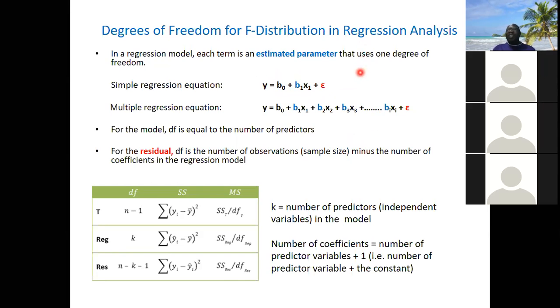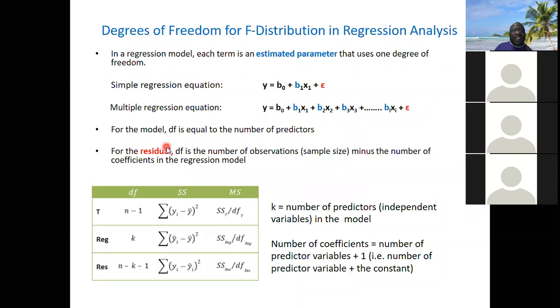So we know that the constant is usually 1. Either you say the number of parameters estimated minus 1, knowing that the degree of freedom is something minus 1, or you just say the number of predictors, because whenever you remove the constant, which is 1, you are left with the number of predictors. Like now, if you have 3 predictors, the degree of freedom will be 3, because the parameter estimates will be 4, including the constant. If you remove 1 from that 4, it gives you 3, which is equal to the number of predictors, the degree of freedom for the model.